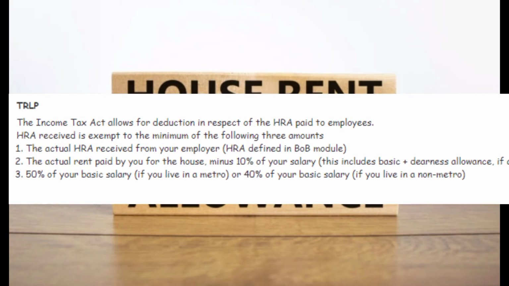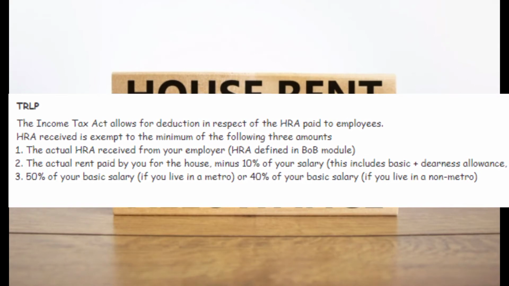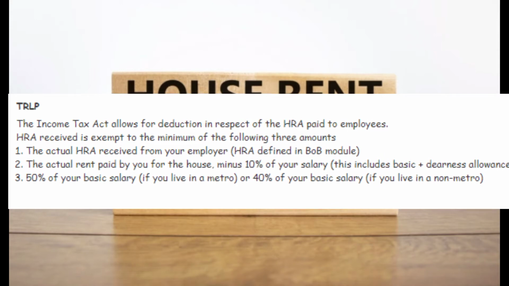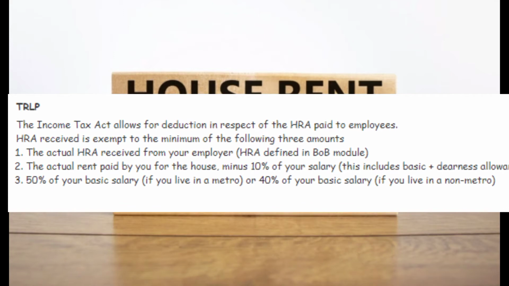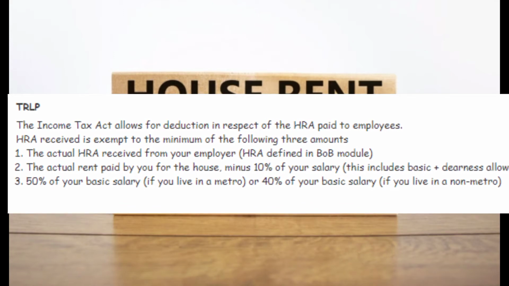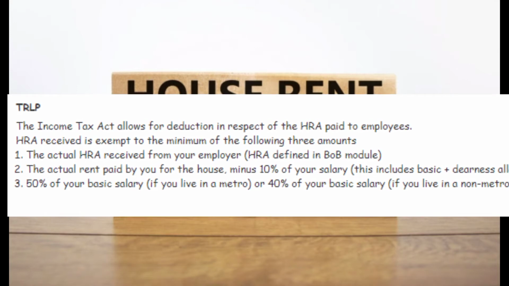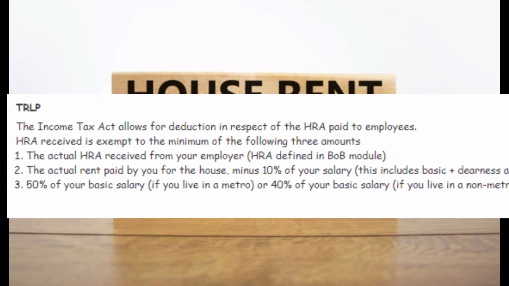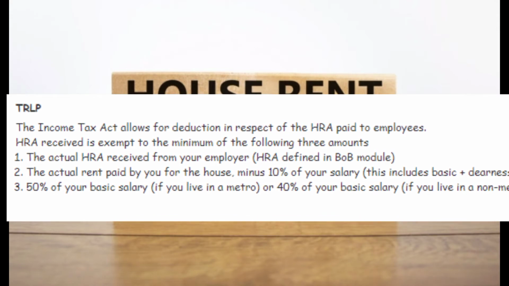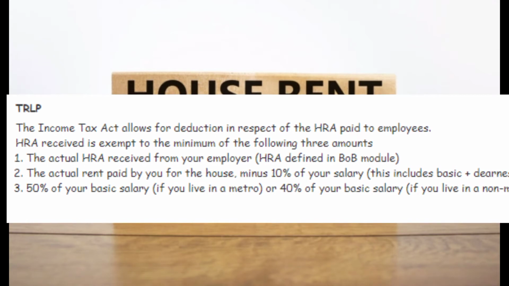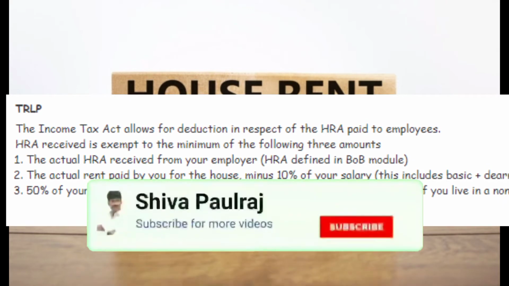The actual HRA received from your employer, which as I told is almost 40 to 50 percent of basic salary, differs by company norms. Then the actual rent paid by you minus 10 percent of your salary, which includes basic and dearness allowance. You should ask HR what your basic salary and dearness allowance are, what the eligibility is, and how much you can utilize for this financial year for HRA.